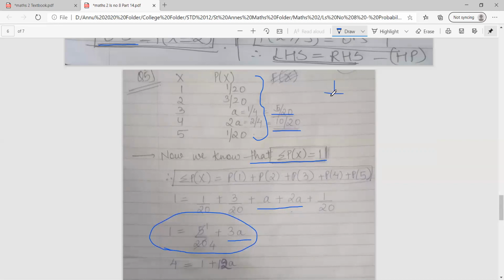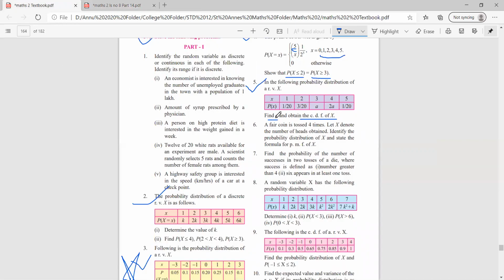So 1 upon 4 is nothing but, what do we multiply 4 with to get 20? 5. So I have multiplied 5 on numerator as well as denominator. So I get 5 upon 20. And 5 upon 20 into 2, you get 10 upon 20. Okay, so this was the first part they told us to find out.